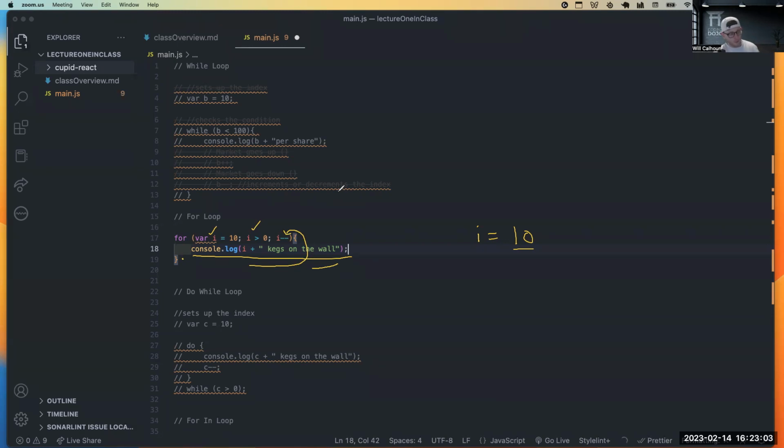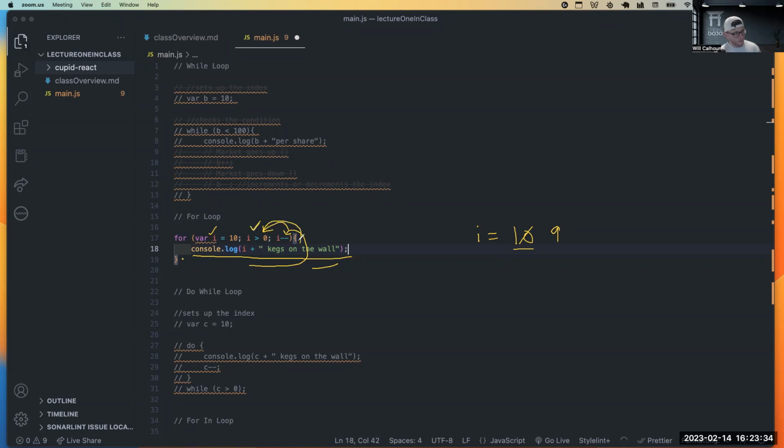And we can do multiple things with it. You don't just have to do minus 1. You could do evens. You could do by 2, or you could do by 5. If you want to decrement by 5, you could do all that as well. But then we're saying, okay, I minus minus. So now I is no longer 10, but now it's 9. So then it checks, is this condition still true? Well, 9 is greater than 0. Great. That is true. We get another check mark.